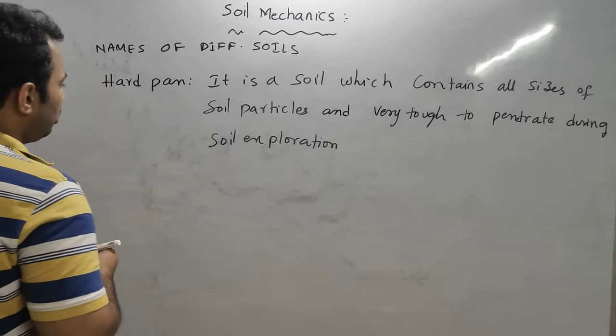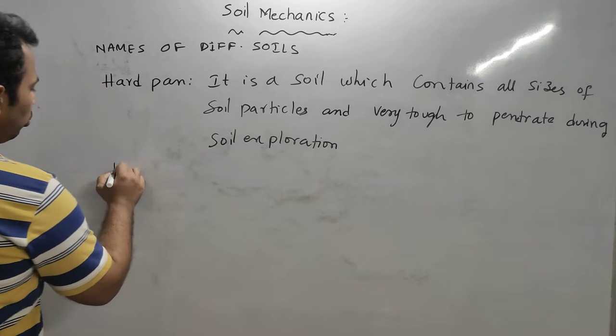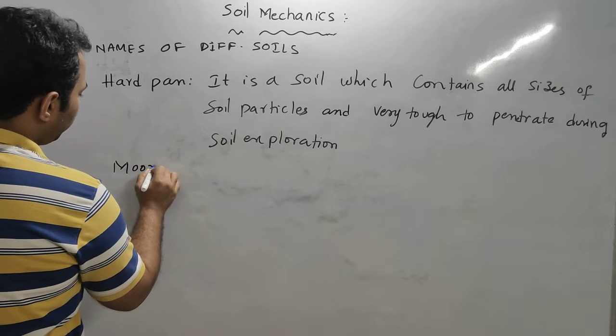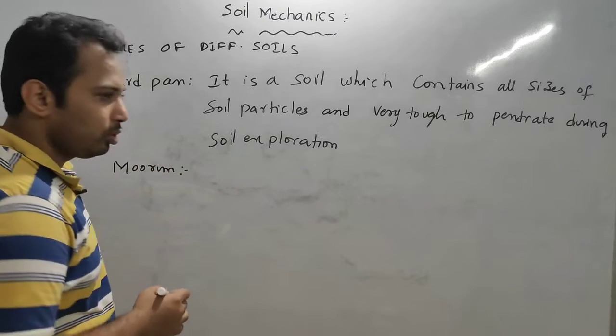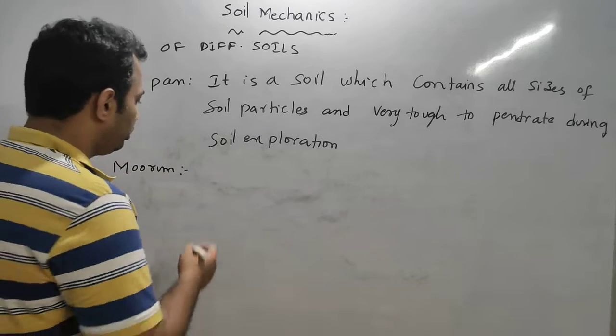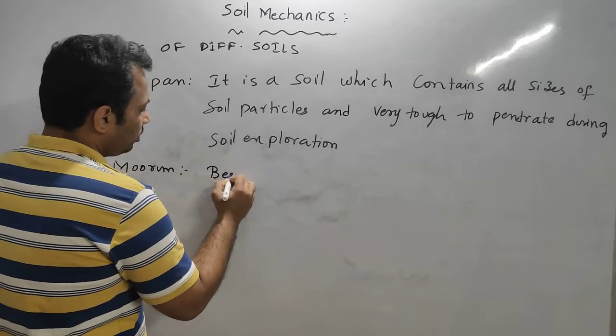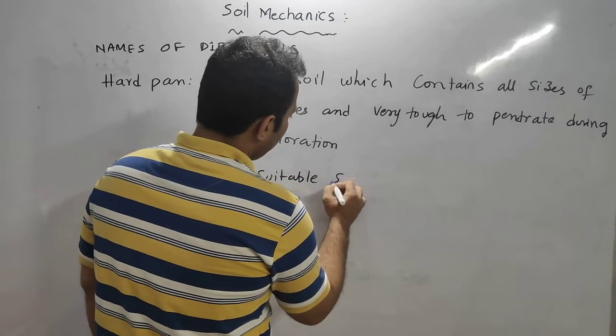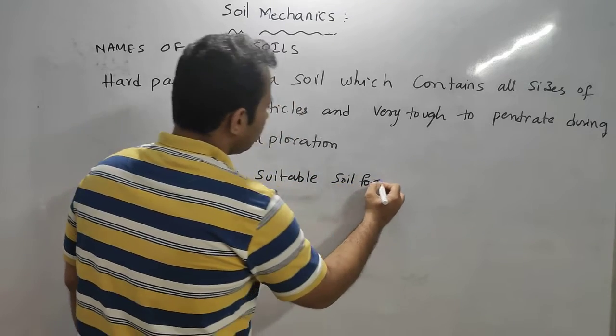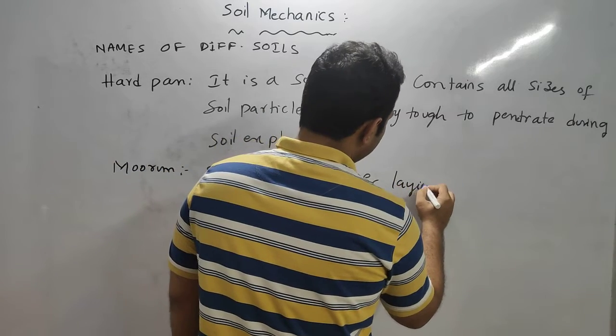Next, after hard pan, is muram. Muram is the best suitable soil for laying foundation.